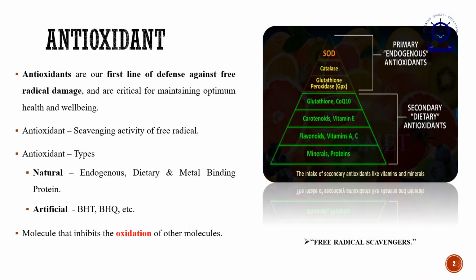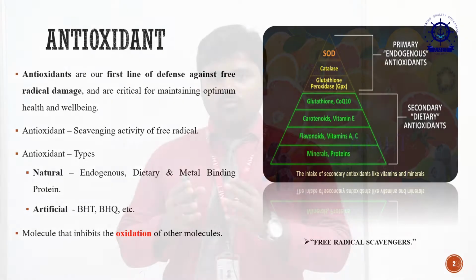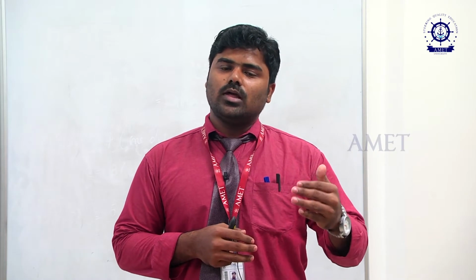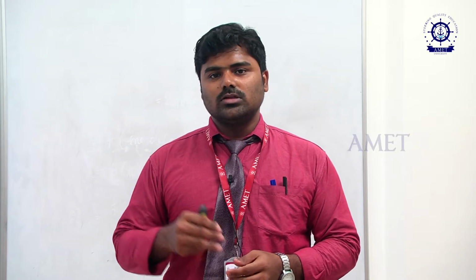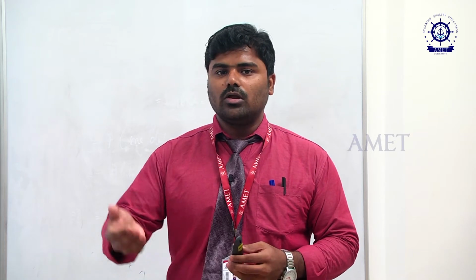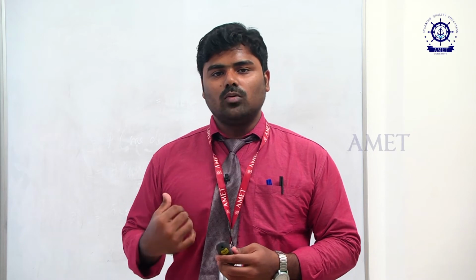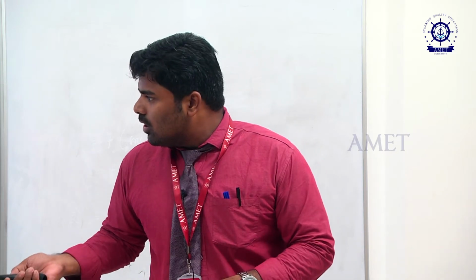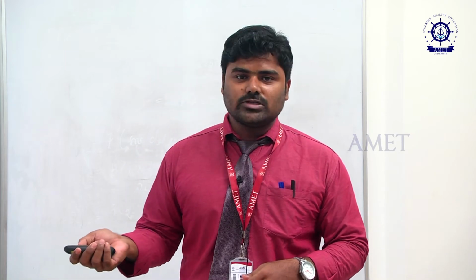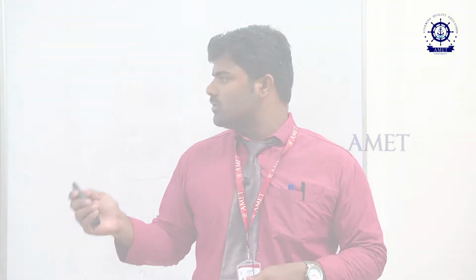Generally, antioxidants are classified into two types. One is natural based, another one is synthetic or artificial based. The natural based one has a lot of subdivisions. First is the enzymatic antioxidant. Second is the dietary antioxidant, which we take from our diet or food. The third is metal binding protein, which is already present in our body. Okay. If you look at artificial ones, those are BHT, BHA, and a lot more are available.